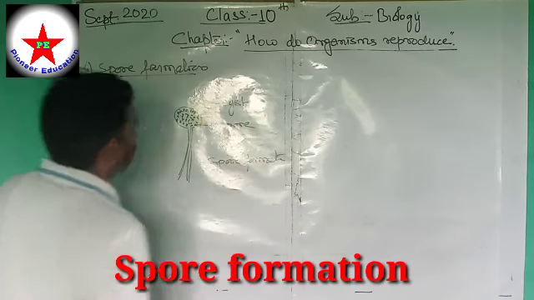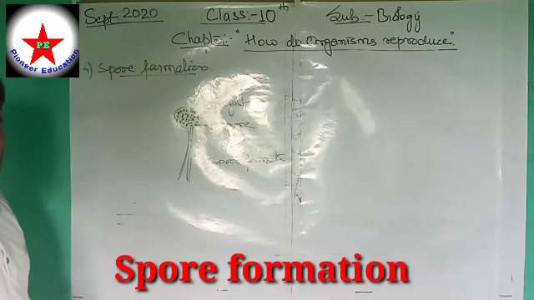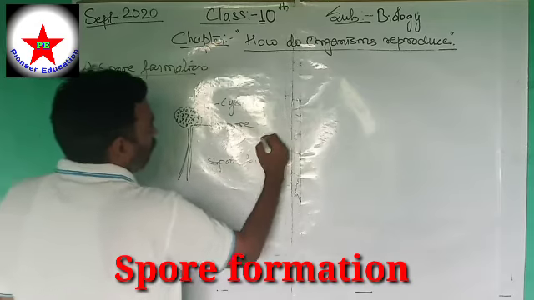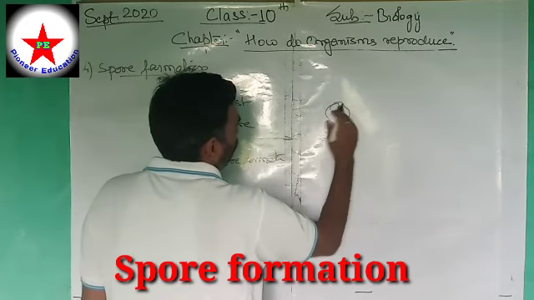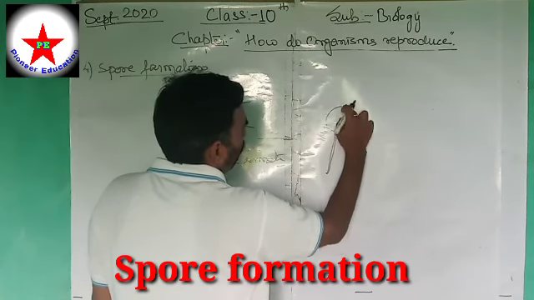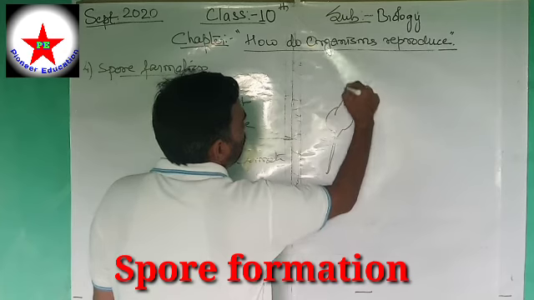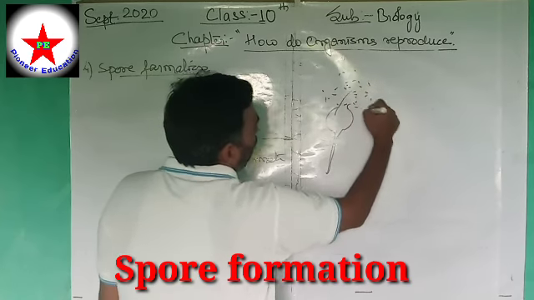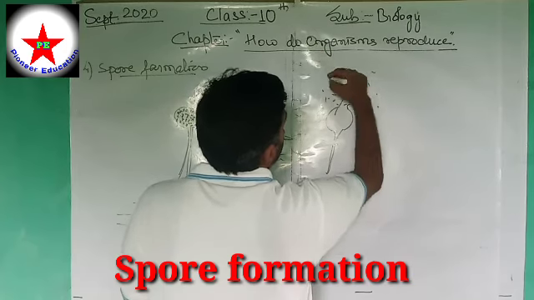After attaining maturity, when these individuals are mature enough to grow, this cyst bursts out, and these cells, these spores, fly free in the air and they grow wherever they fall and get suitable conditions.